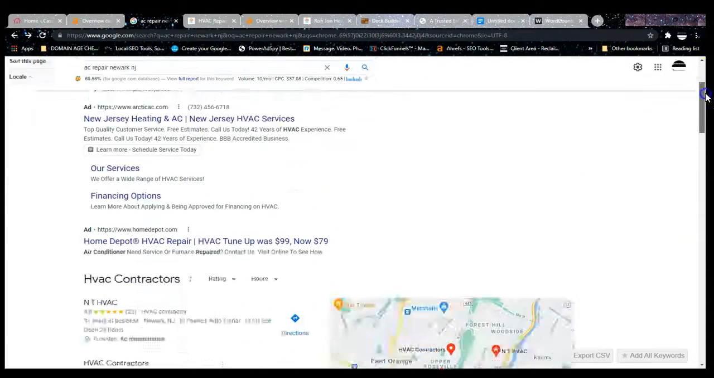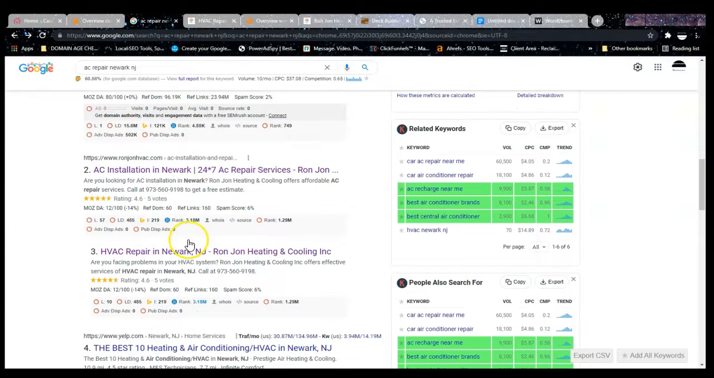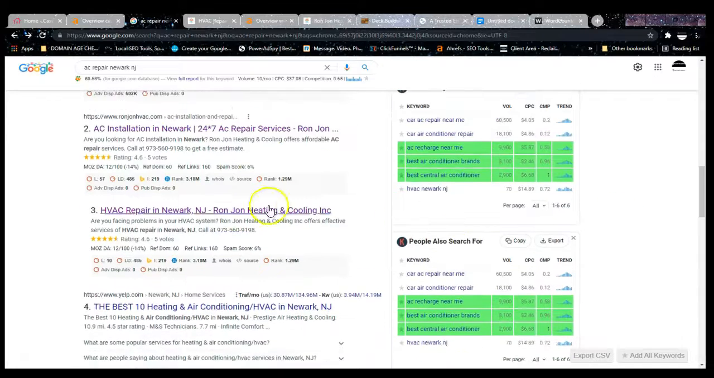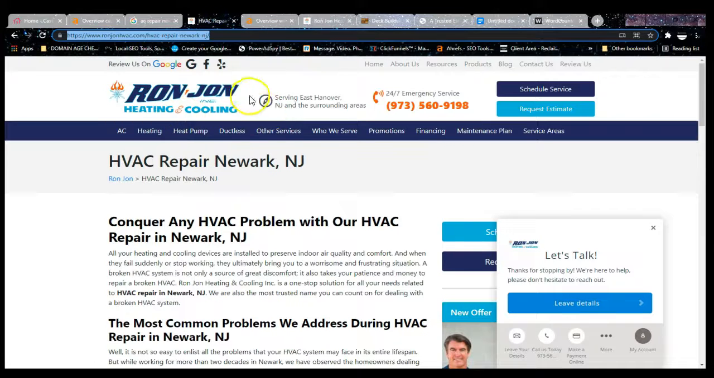And as you can see, there's some sections here that pop up, and this is the organic section. So obviously, being in one of these sections here, you're going to yield a lot of results, right? And on the side, you may see here, these are different search terms that people are searching for as well. HVAC, Newark, New Jersey. So it's a lot, right? But we're focusing on this one. See, these guys are coming up for this search. Your competitors, RonJon, Heating and Cooling.